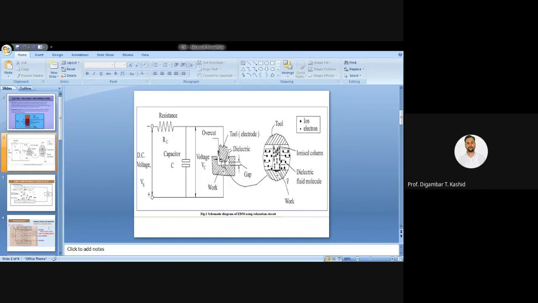Because of a single spark, the crater height I have shown here is very small, maybe 1.2 to 1.5 micron. And the diameter of your crater is maybe near about 10 micron.